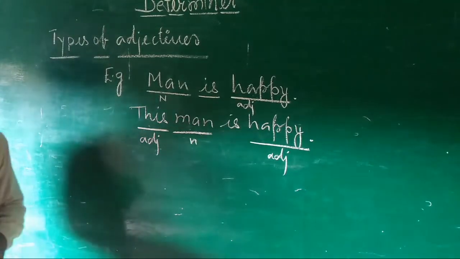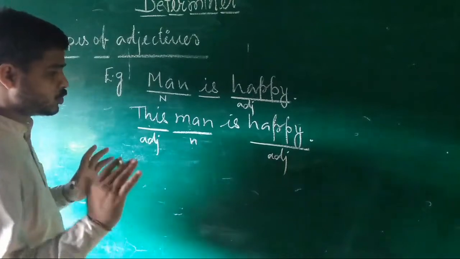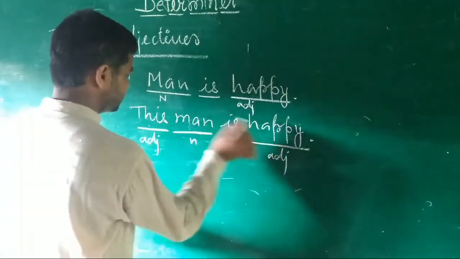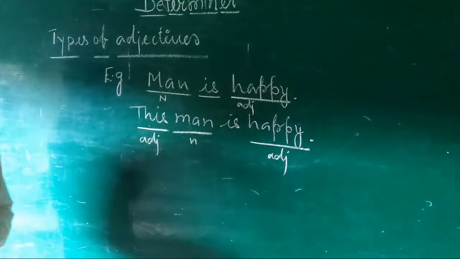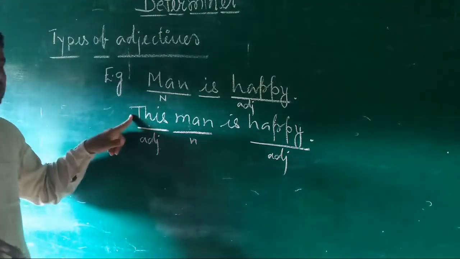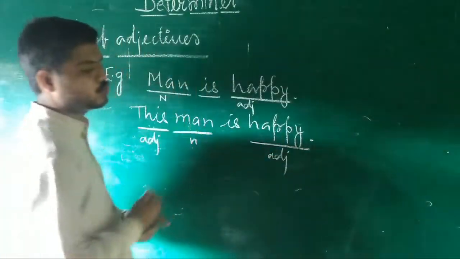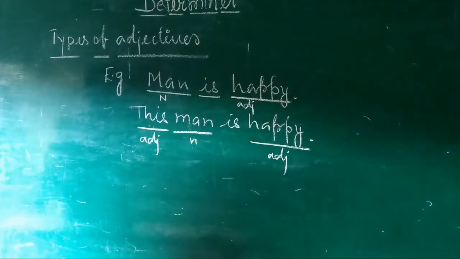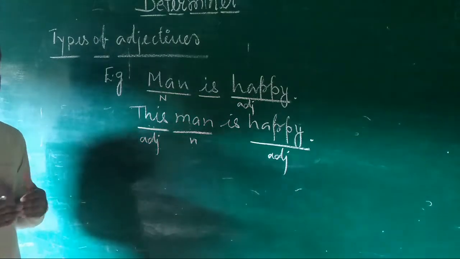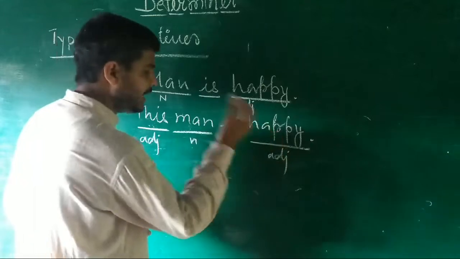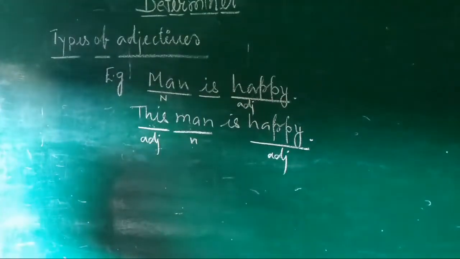Now, the time has come, students, to distinguish, to classify between these two adjectives. Students, you may see this word is also an adjective in this sentence, and happy is also. Then what is the difference between this and happy?